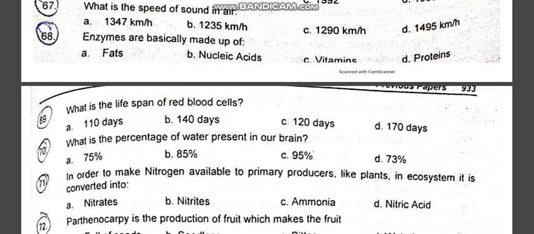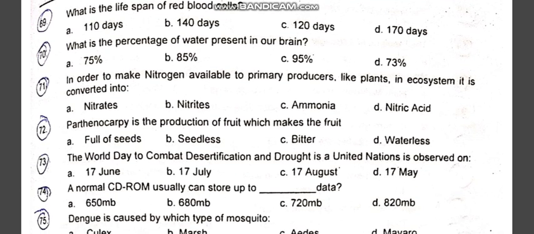What is the percentage of water present in our brain? So it is 73. Option D is the correct one. In order to make nitrogen available to primary producers like plants in an ecosystem, it is converted into ammonia. Option C is the correct one. Parthenocarpy is the production of fruit which makes the fruit seedless. Option B is the correct one.